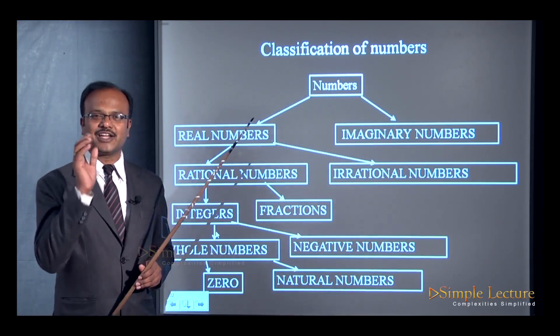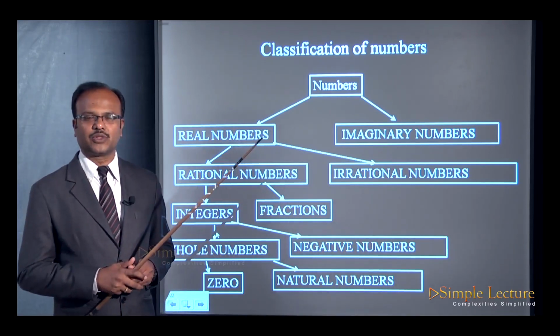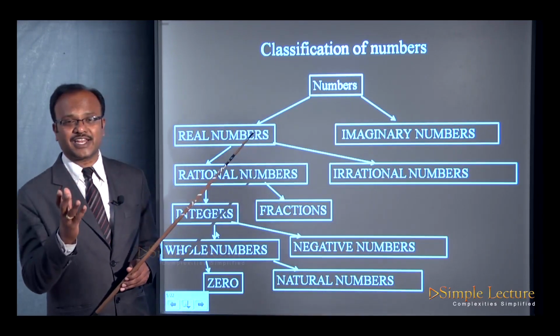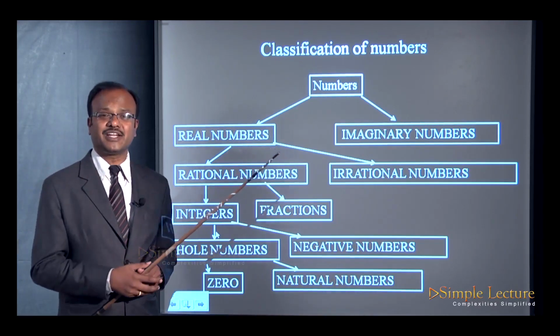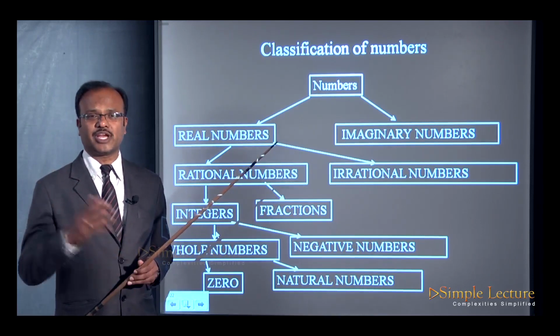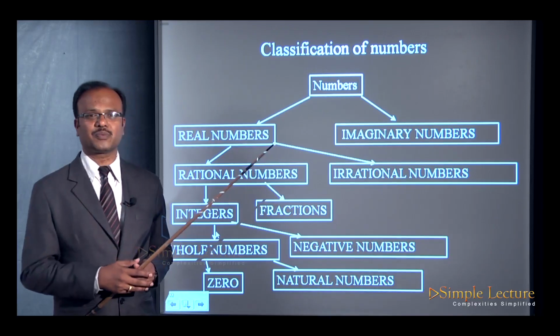So, what are real numbers? All the rational and irrational numbers put together are called real numbers. Then what do we mean by integers? All the whole numbers and the negative numbers, we call them the integers. Then what do we mean by a natural number? So, natural numbers are the whole numbers except 0.